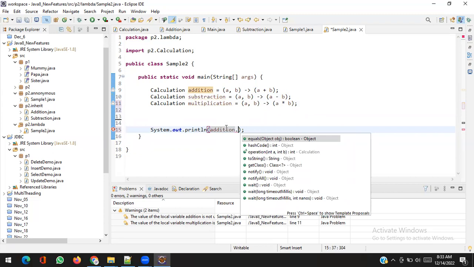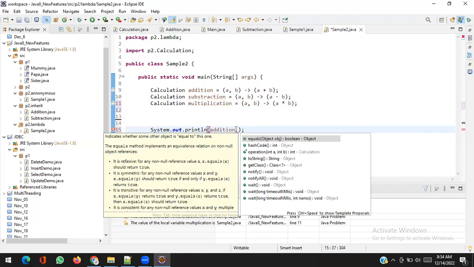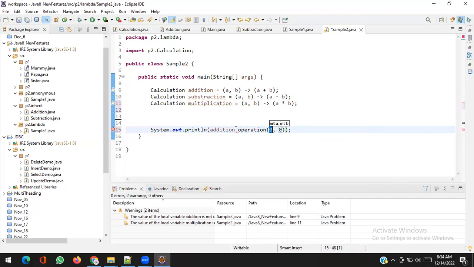Addition dot operation, let's say 5 comma 10.